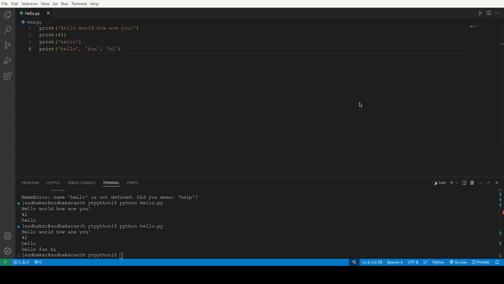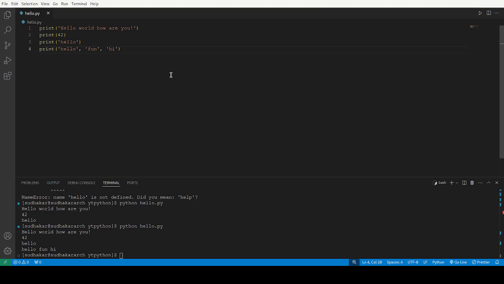This is one thing that is useful. And there is an end. It's also an inbuilt word in Python. It is used as a parameter that changes what happens after the print. If I type hello comma end, whatever the next statement will be, it will go to the above statement and it will be printed.